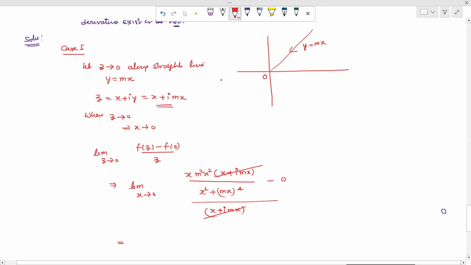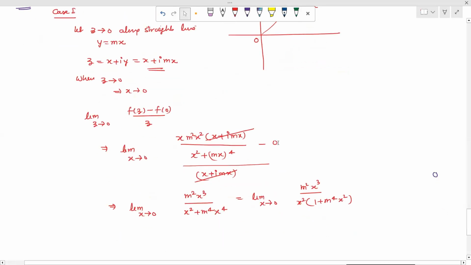So we can write down as limit x tends to 0, m square into x cube upon x square plus m raised to the power 4 into x raised to the power 4. So this we can write down as limit x tends to 0, m square into x cube upon, x square we take as common, 1 plus m raised to the power 4 into x square.